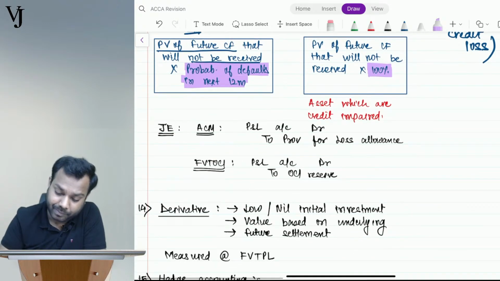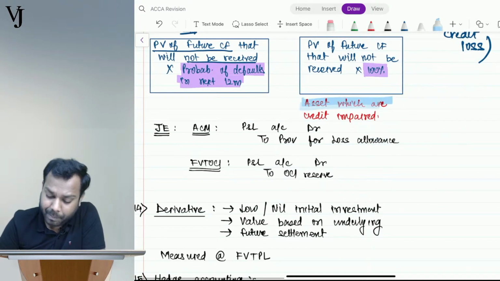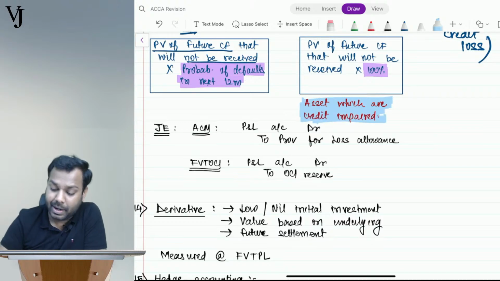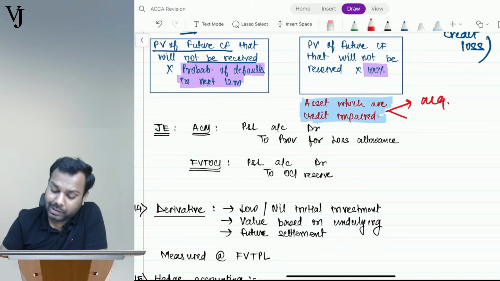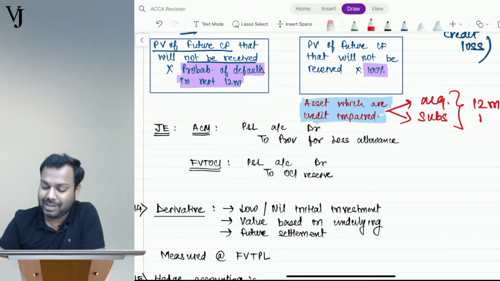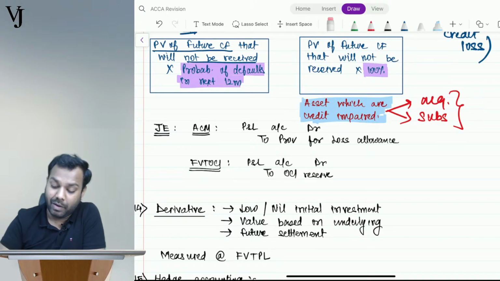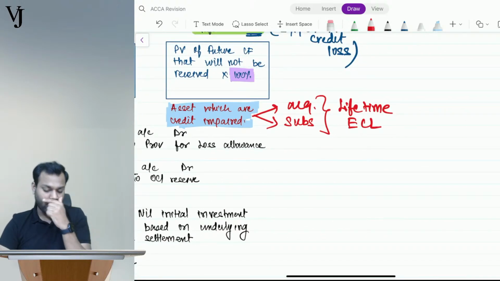If the assets are credit impaired, either at the time of acquisition or subsequently, then we will have to go for lifetime ECL. I hope it is clear to everyone.